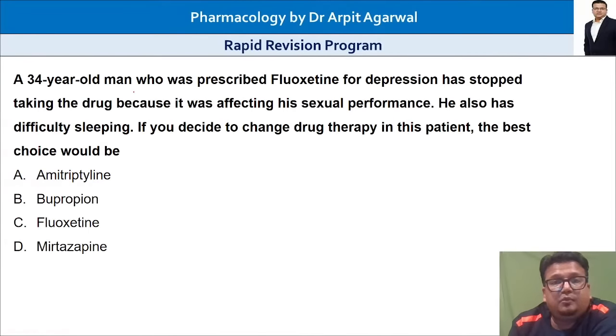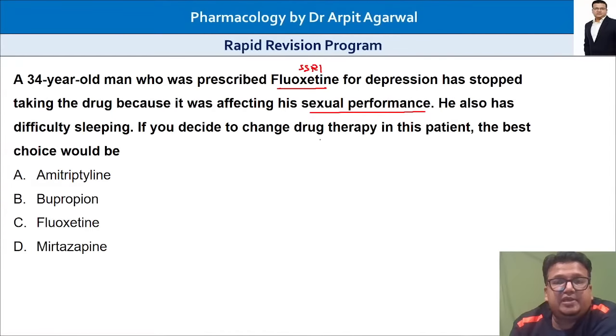A 34-year-old man who was prescribed fluoxetine, an SSRI, for depression has stopped taking the drug because it was affecting his sexual performance. Sexual side effects with SSRIs are well known. He also has difficulty in sleeping.